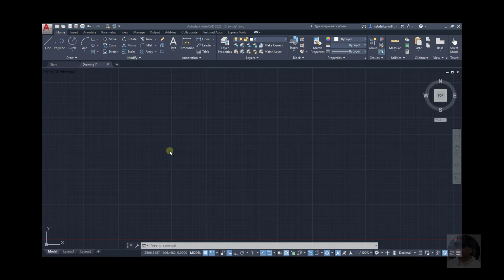AutoCAD allows you to snap to the grid, and the snap mode and grid display are useful in schematic drawings in which the objects are not drawn using real world sizes or distances, but often they are lined up and evenly spaced. So here we have our grid, right? These small squares, and the intersection of these can be our snap points.